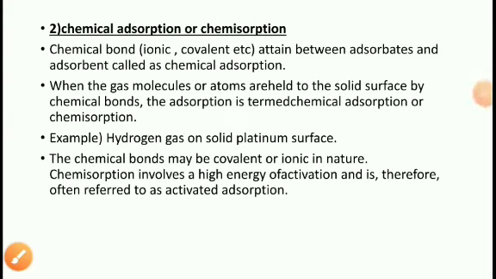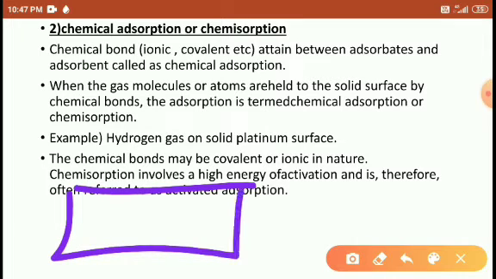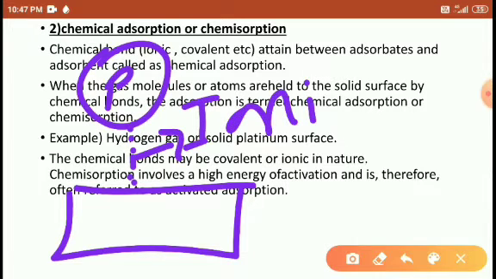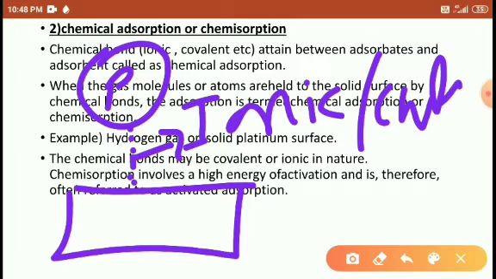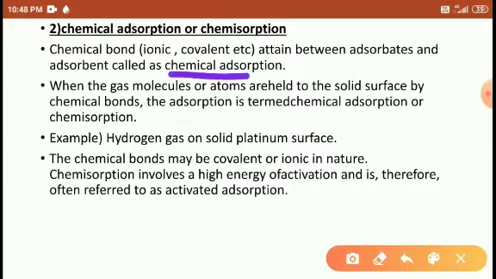So next is chemical adsorption. Chemical adsorption means a chemical bond is formed between the adsorbate and the adsorbent. Here I will take the adsorbate as a particle. Between them a bond forms, either an ionic bond, covalent bond, metallic bond, etc. When a chemical bond is formed between the adsorbate and the adsorbent, it is called chemical adsorption.